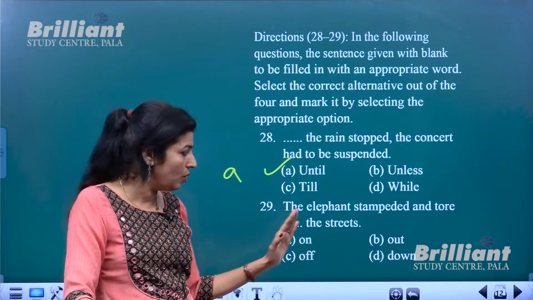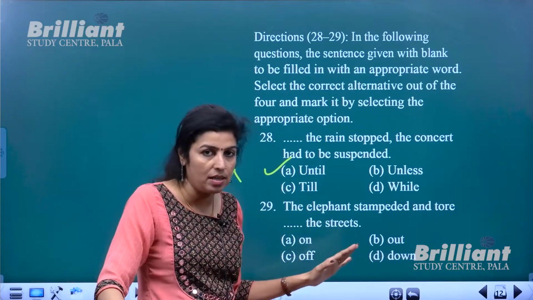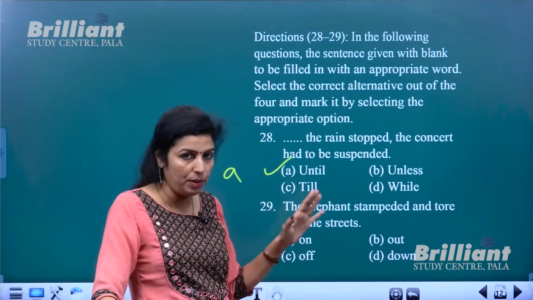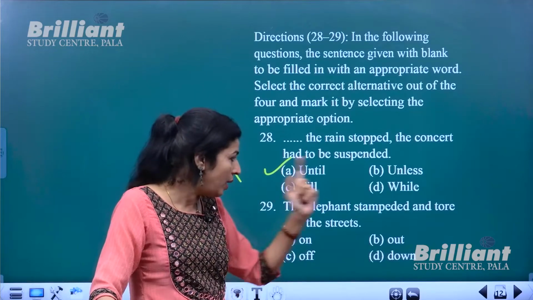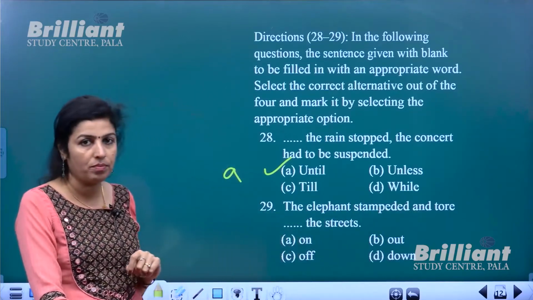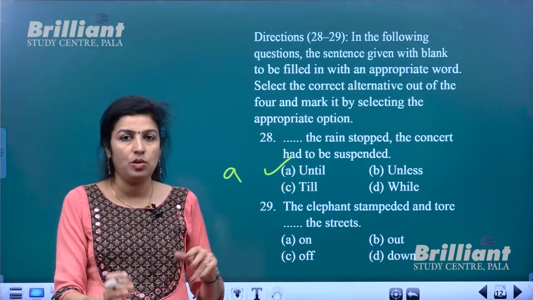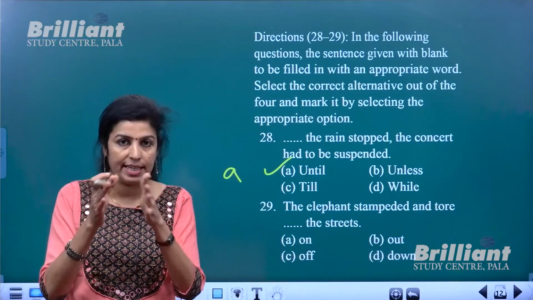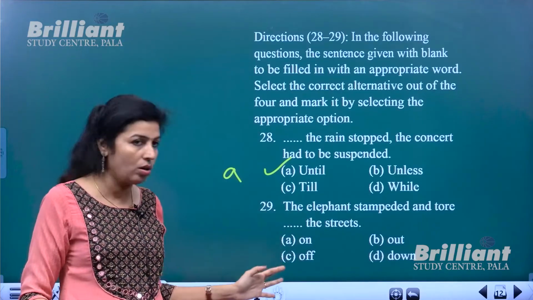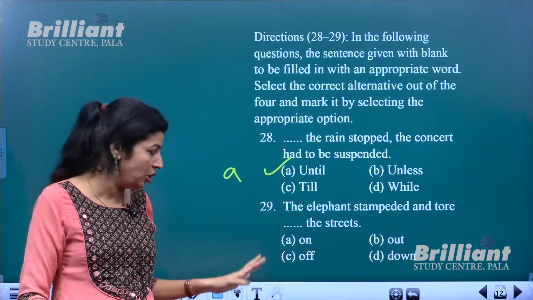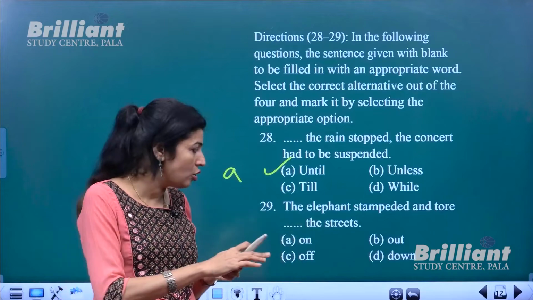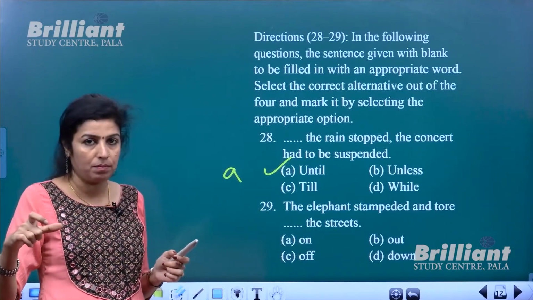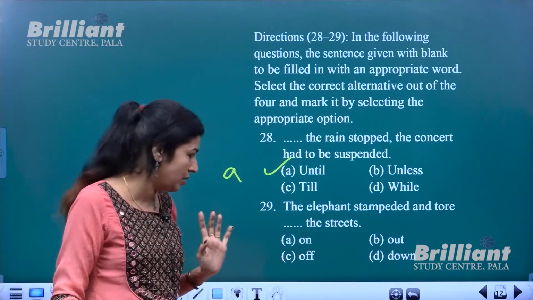Unless you know the meaning of these phrasal verbs, you will not be able to answer it, right? So what is tore on? Tore on means ripping something, cutting or to have a slit or cut. Okay, so that cannot be used. Tore out is to pull out something. That also cannot be used.